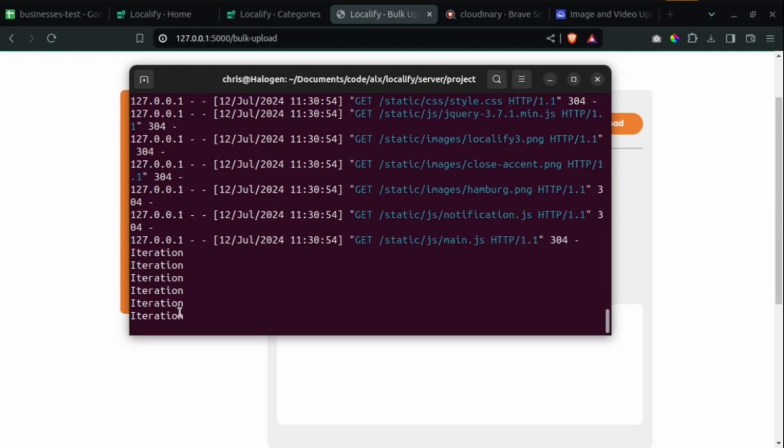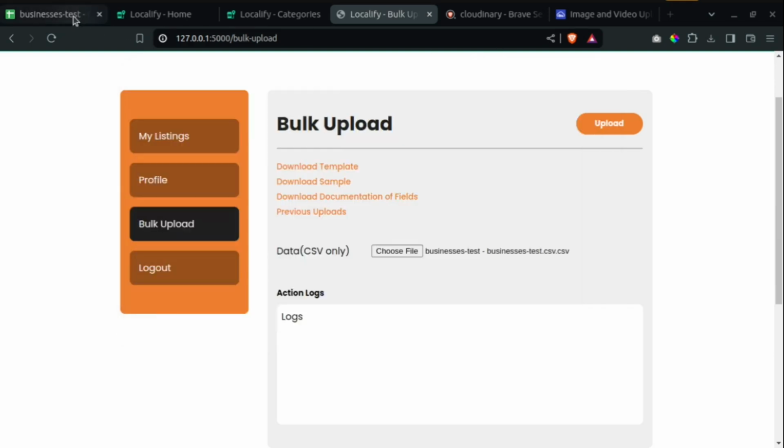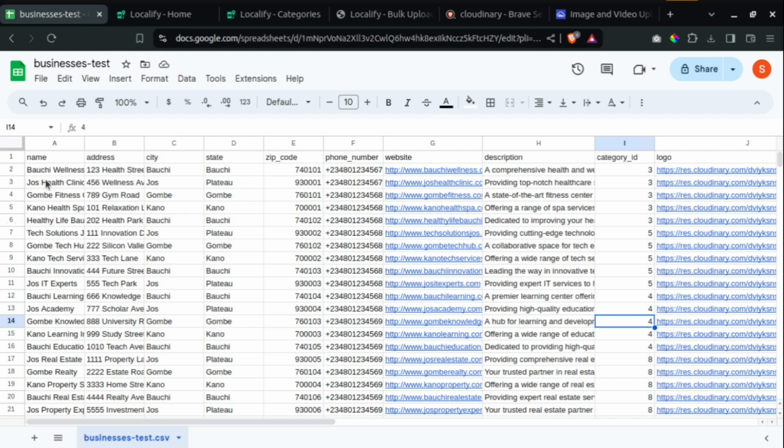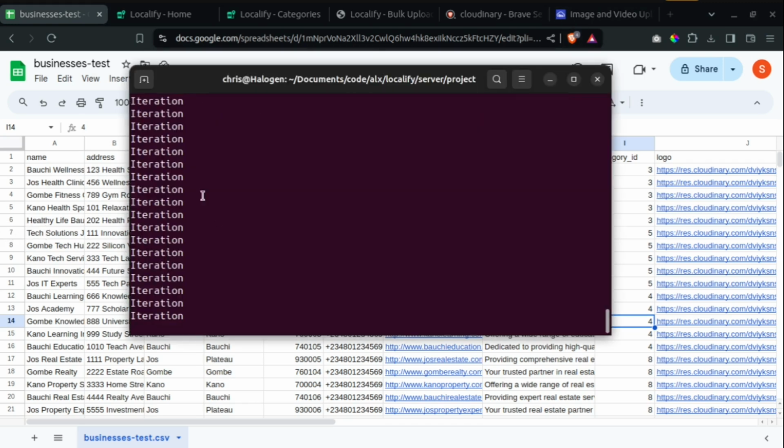Iteration. Every time you see an iteration here, it means that it has created one line, then the other line. So basically for each iteration, it will first go and look for the logo and the cover photo. After looking for them, it will save them to the system and use them to create the data alongside every other field that is required. It will be done very soon.